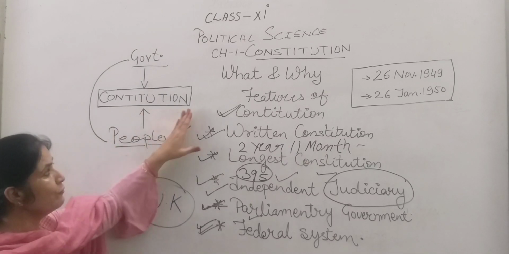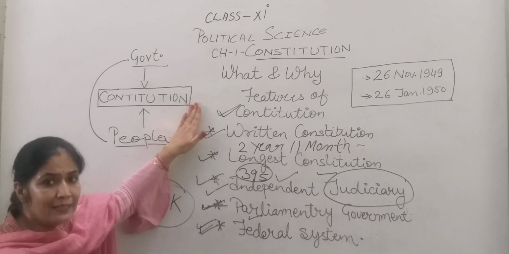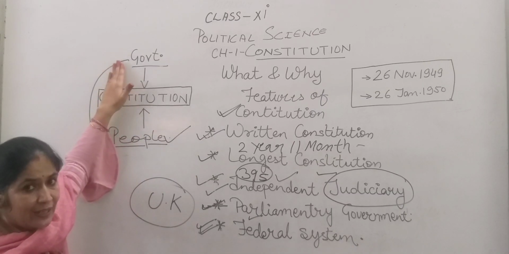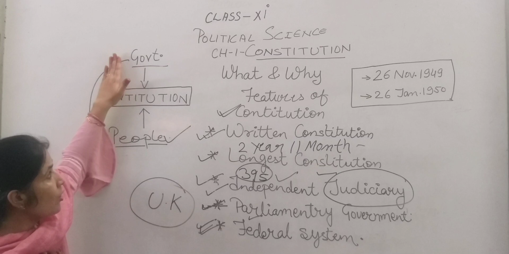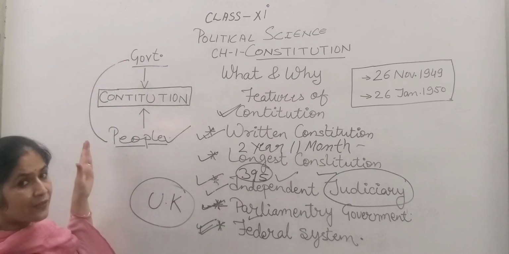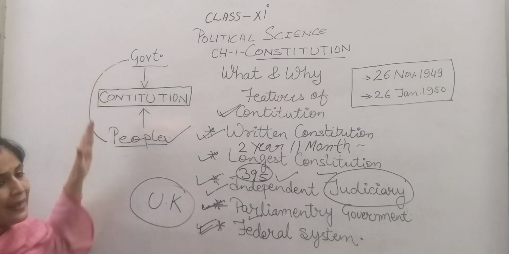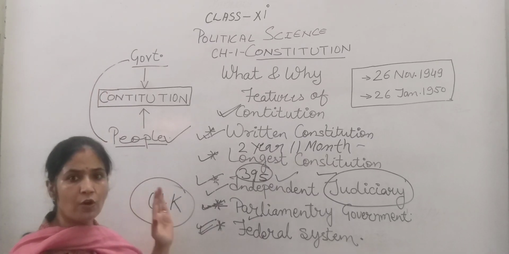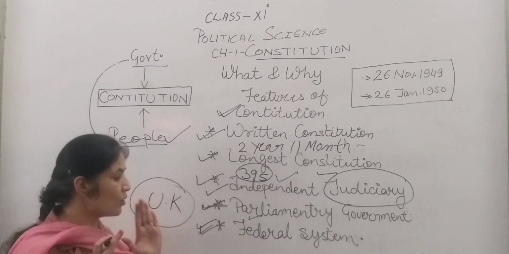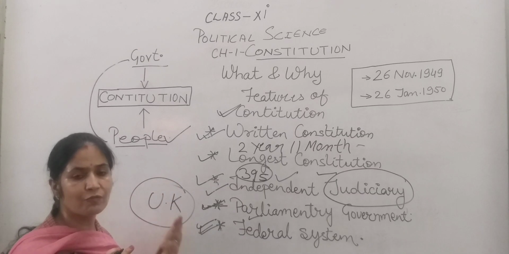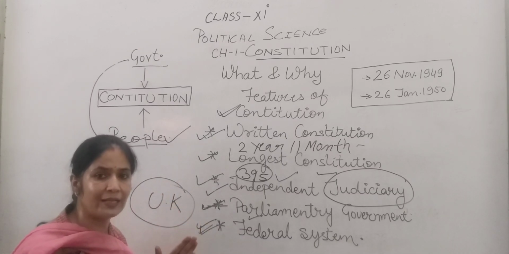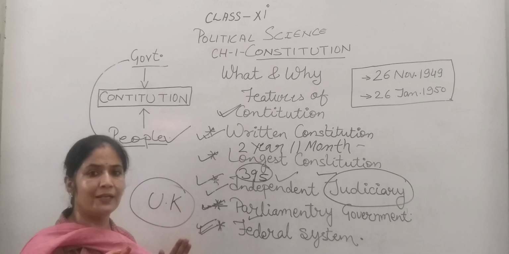It is a very important function of the constitution that it coordinates people and government, because in a democratic country, the government is directly elected by the people and it maintains the relation between government and people. So in the next topic we will start with the next features of the Indian Constitution. Today we have discussed 5 features of the Constitution.